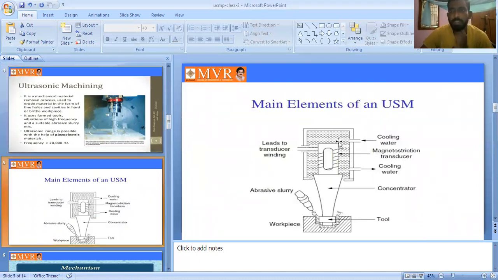These are the main elements of an ultrasonic machining process. So see here, what are the elements used in ultrasonic machining? The first one is cooling water.